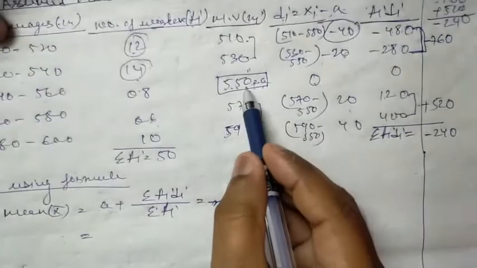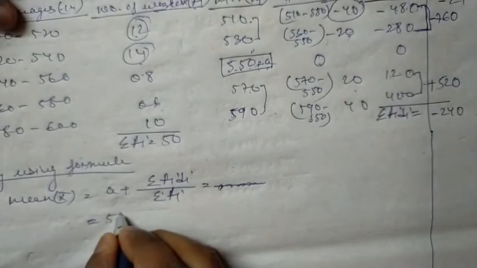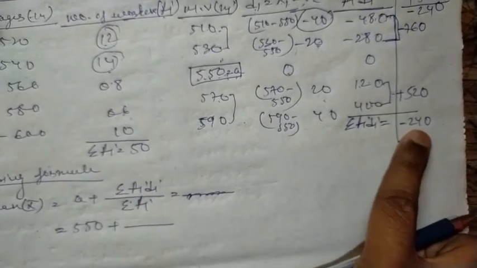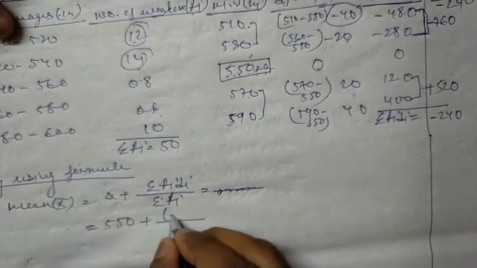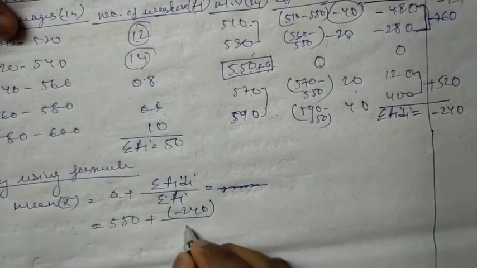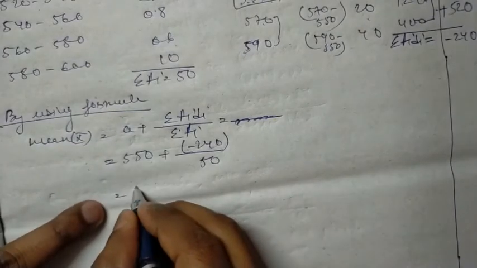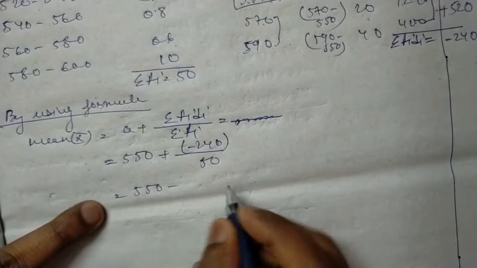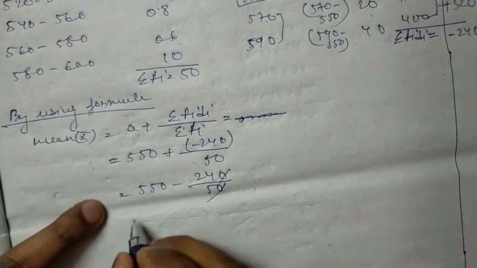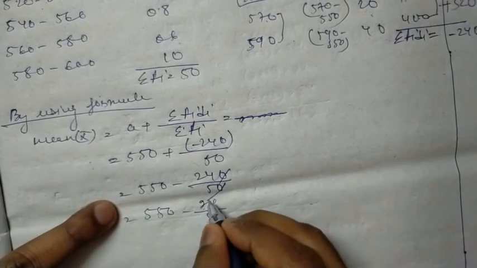We have taken a as 550. So 550 plus sigma fi di, which we have got as minus 240, and sigma fi is 50. Here plus minus becomes minus, 240 divided by 50. The 0 will be cancelled: 550 minus 24 divided by 5.